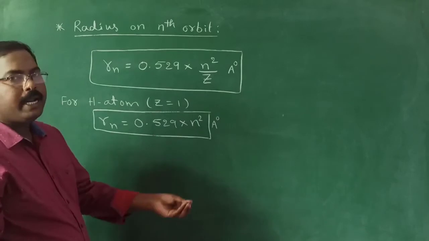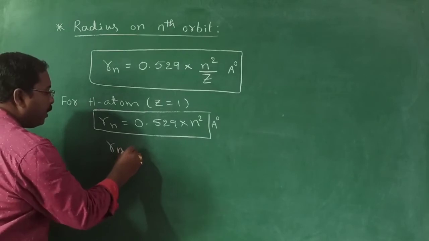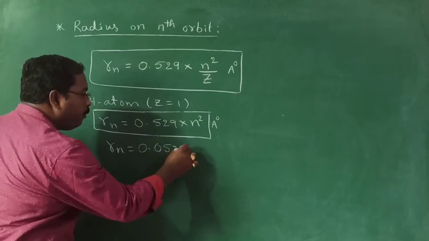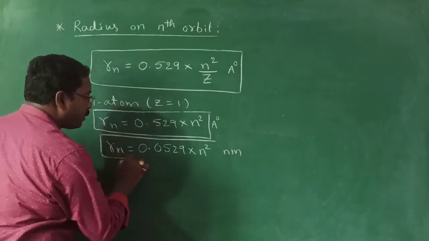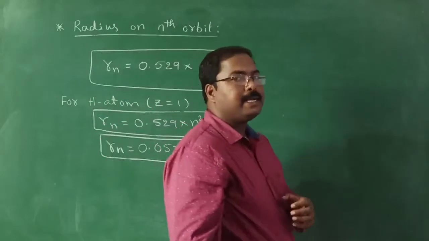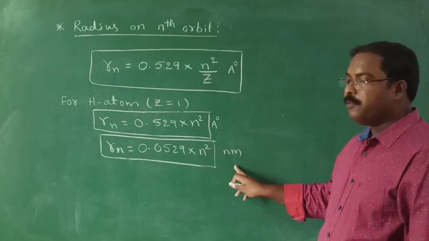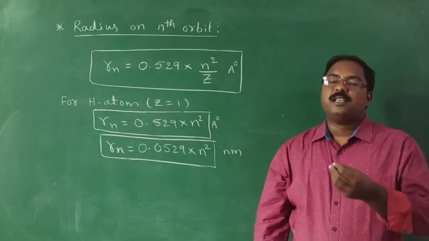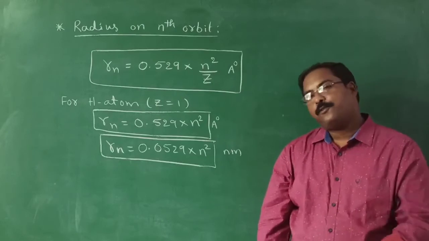The above formula we can write in terms of nanometers also. In terms of nanometers, the radius of the nth orbit will be equal to 0.0529 into n square, because 1 nanometer is equal to 10 angstroms. This is the formula in terms of angstroms, and this one is in terms of nanometers. In the examination, they may ask you to calculate the radius in terms of centimeters or meters also.